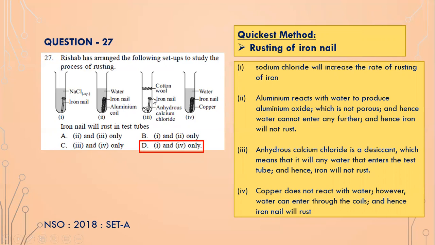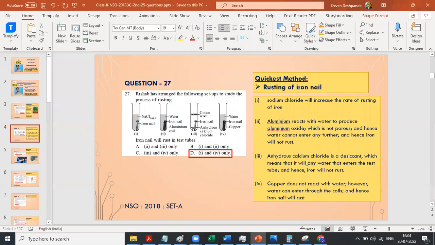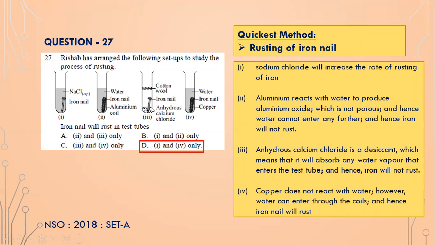In number 3, again what happens is anhydrous calcium chloride is a desiccant. What it means is it does not allow any water. Hence the iron will not rust, because it will absorb any water vapor that enters the test tube. So in 2 and 3, the iron will not rust.